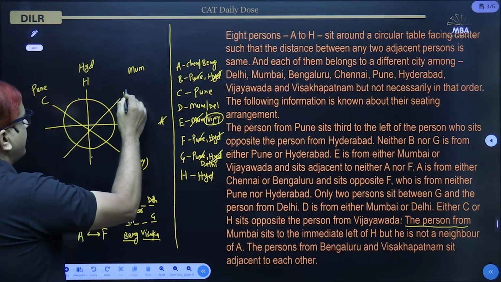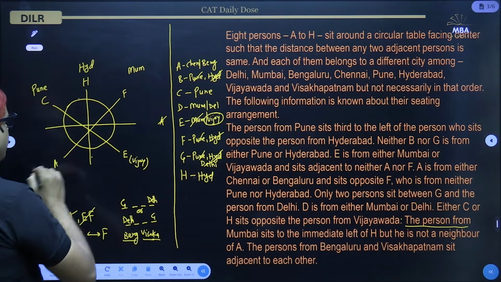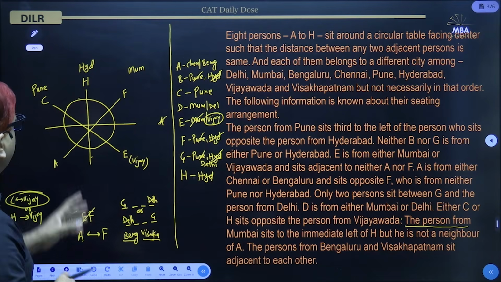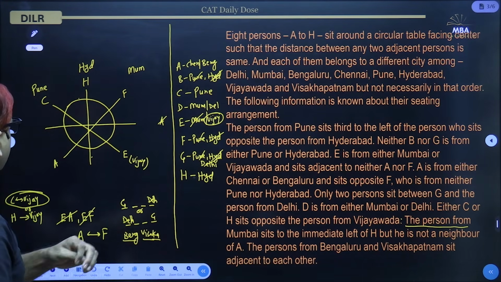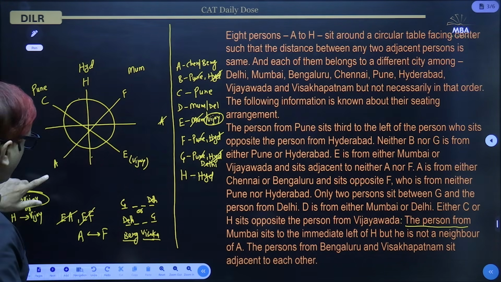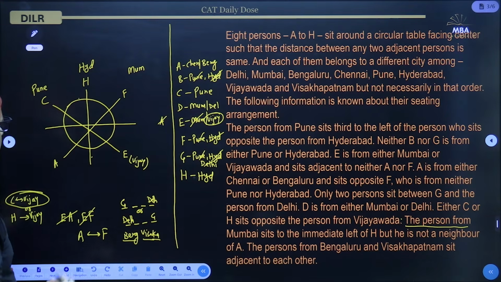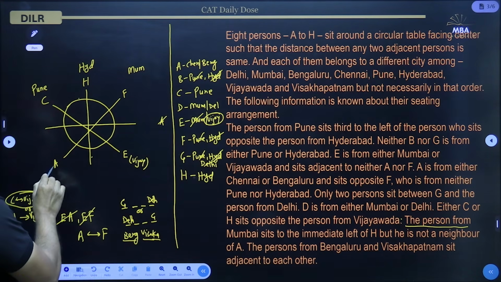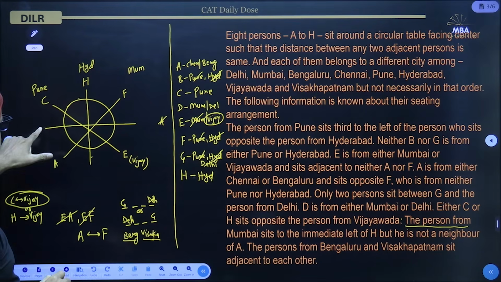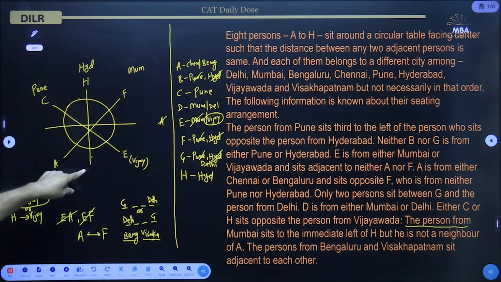So this will be F and this will be A. Now, can we put the person from Bengaluru and Visakhapatnam adjacent to each other? Yes. A is either from Chennai or Bengaluru. You can put A as from Bengaluru and this person as from Visakhapatnam. So they can be adjacent.